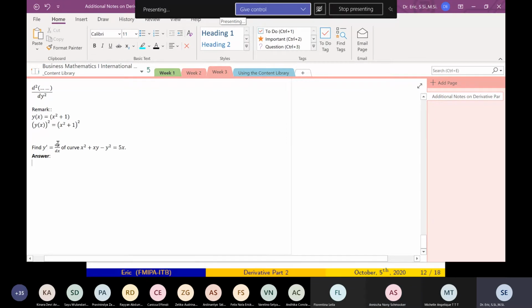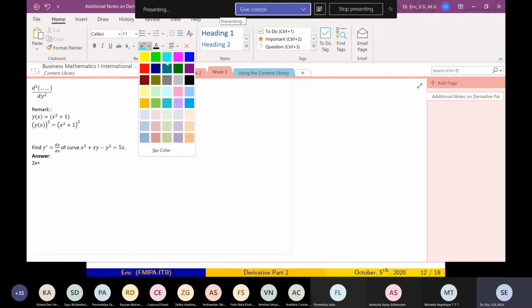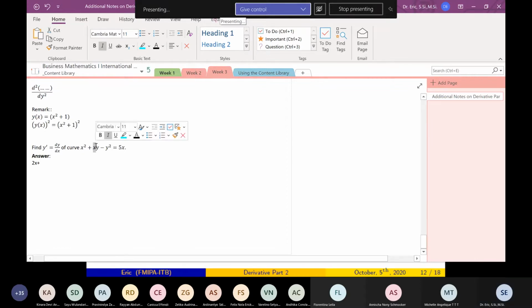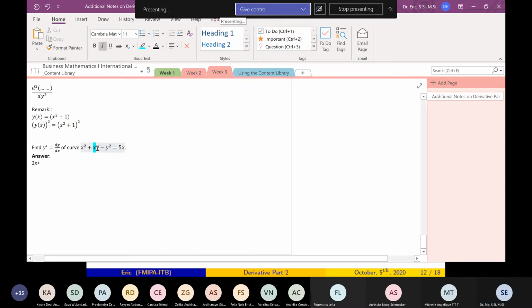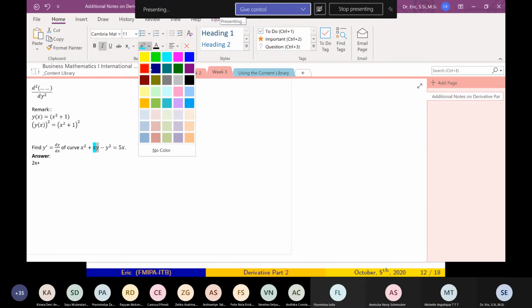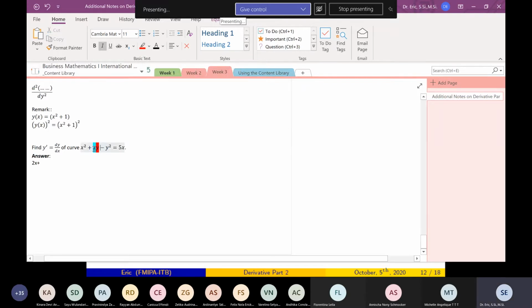I want to find y prime, dy dx, of this curve. Don't forget, y is a function of x. I can do the derivative here, 2x plus, very careful, because x and y are functions of x.